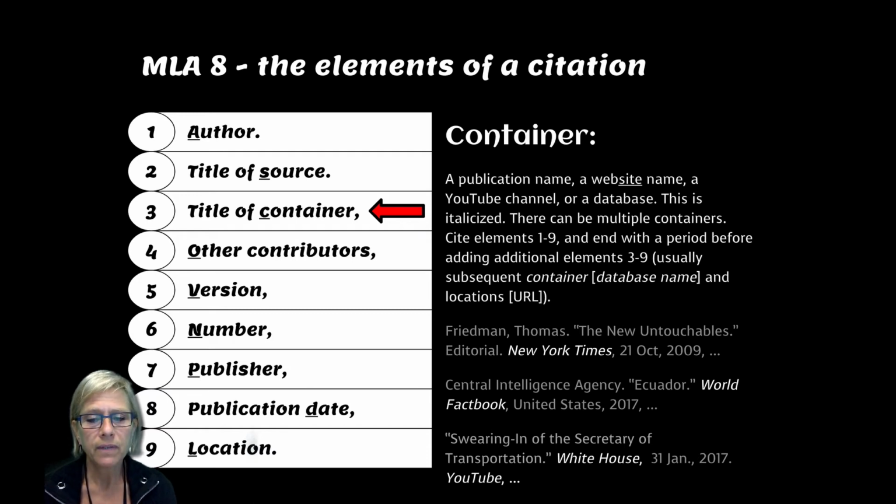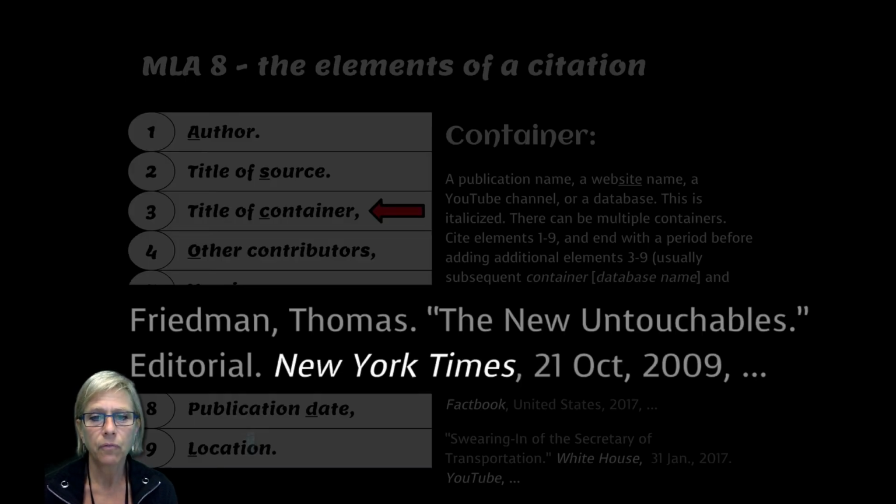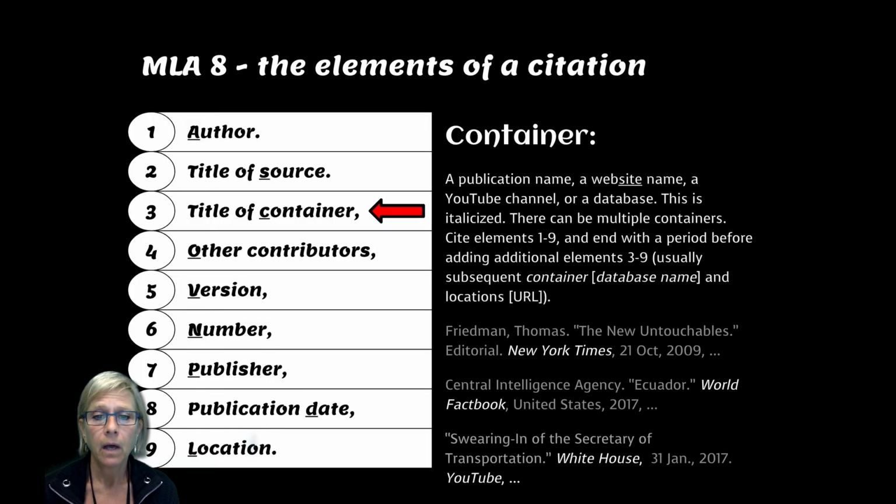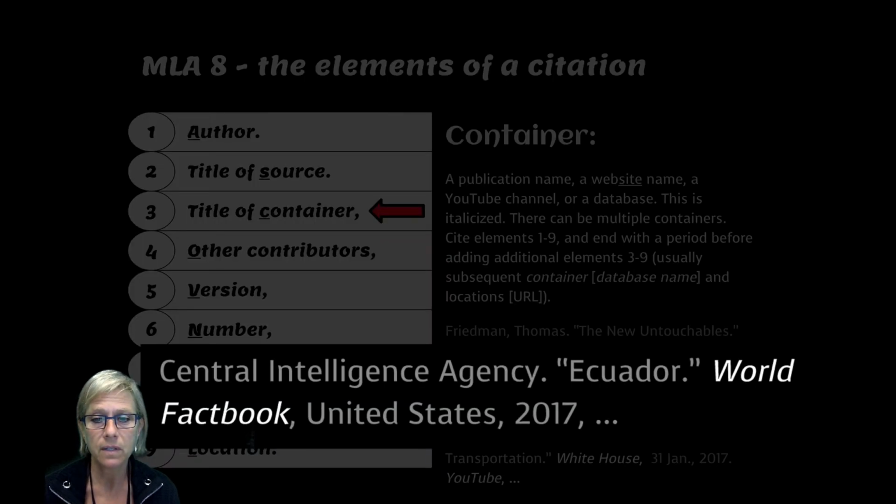So we have a few examples. One is an article in a newspaper. So the Friedman article, The New Untouchables, is in the New York Times, and that is a classic container. Another one that will look familiar to many of you here at New Canaan High School is the Central Intelligence Agency's Ecuador article within the World Factbook, and that is a familiar container, and it is the container for that article.